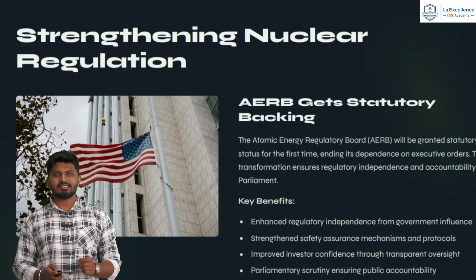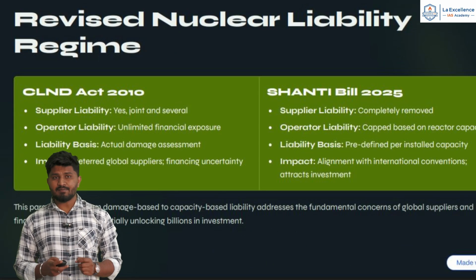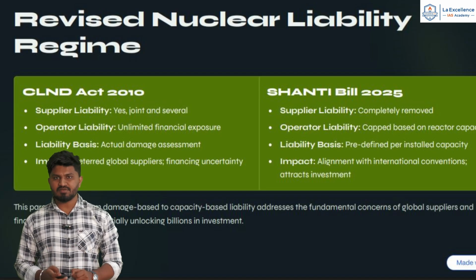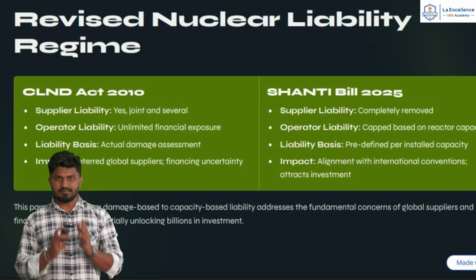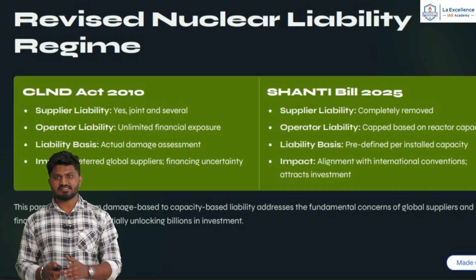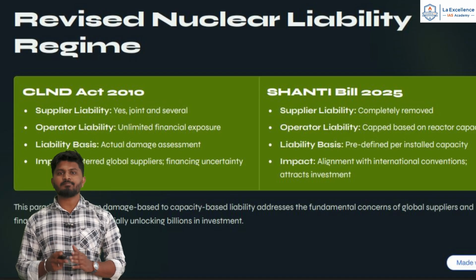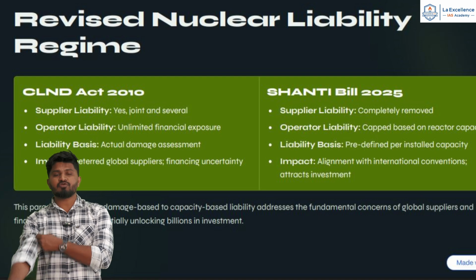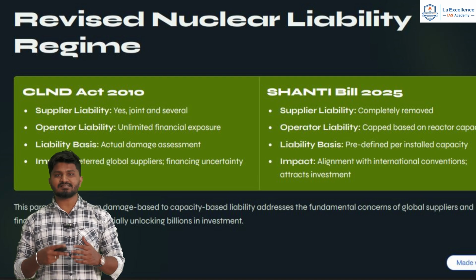Now let us understand the revised nuclear liability regime. With respect to civil liability, the Civil Liability for Nuclear Damage Act of 2010 and the SHANTHI bill of 2025: supplier liability under the 2010 Act was there, and it was joint and several. But under the SHANTHI bill, the supplier liability is completely removed. Generally, the suppliers most of the time will be foreign entities. So they will have no liability and this will increase the investment.